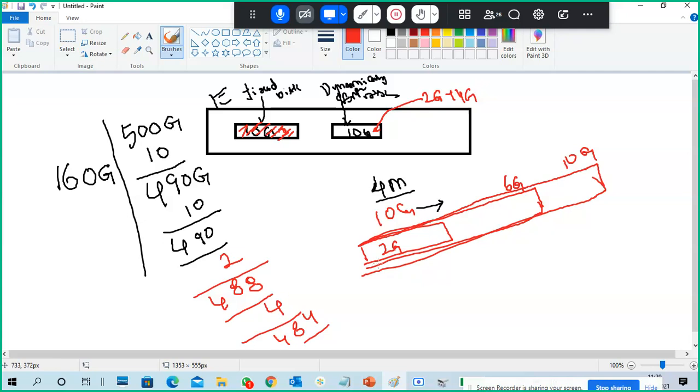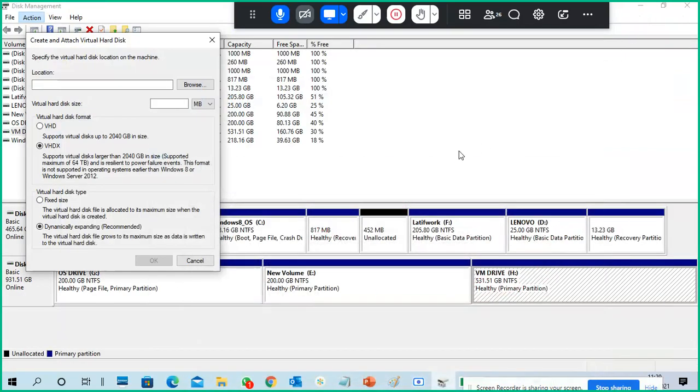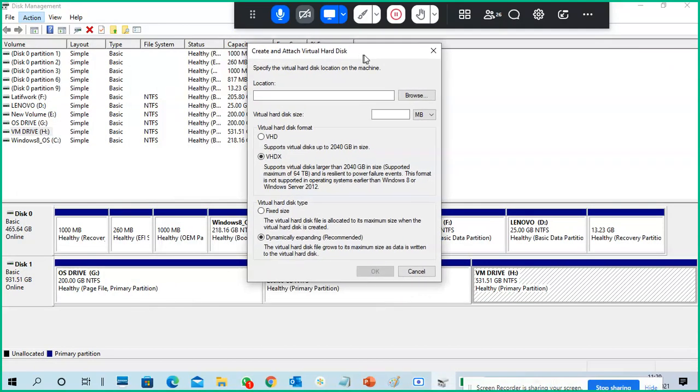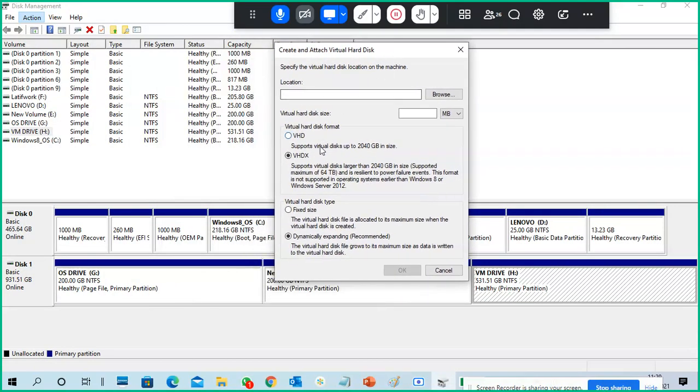Guys, understand or not? Not understand? So we see practically. Yeah, practically we see first, and then we'll see again.